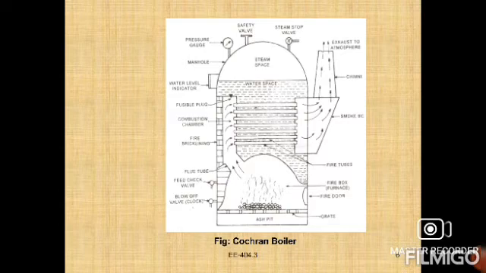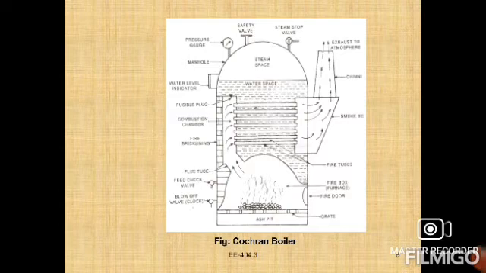From the combustion chamber the hot flue gases pass through the tubes. The smoke box is meant for the escape of exhaust gases from the fired area, sending them to the chimney and out to the atmosphere.